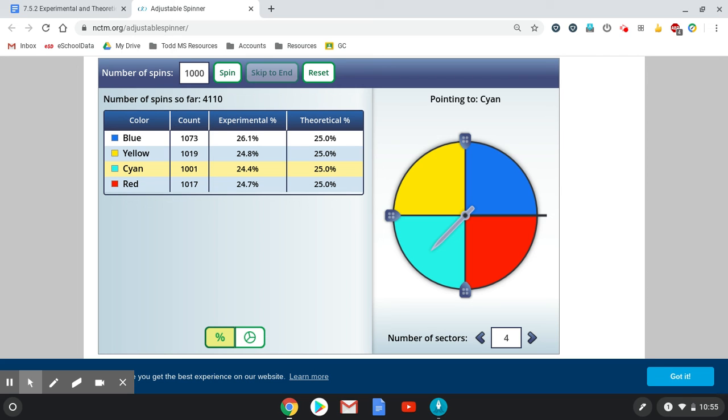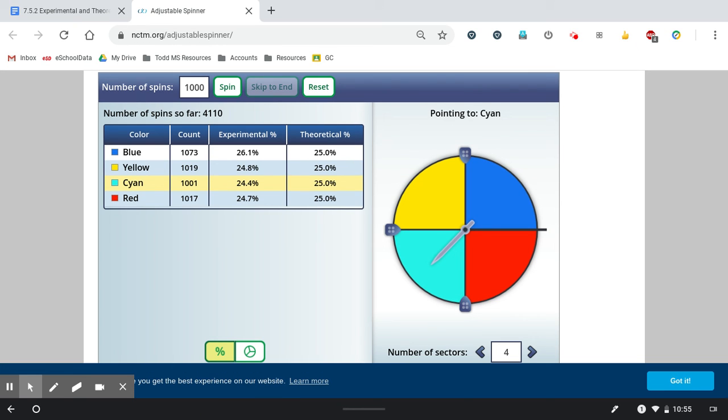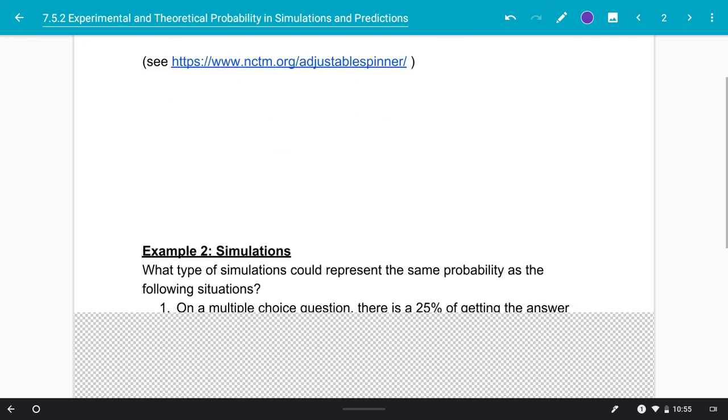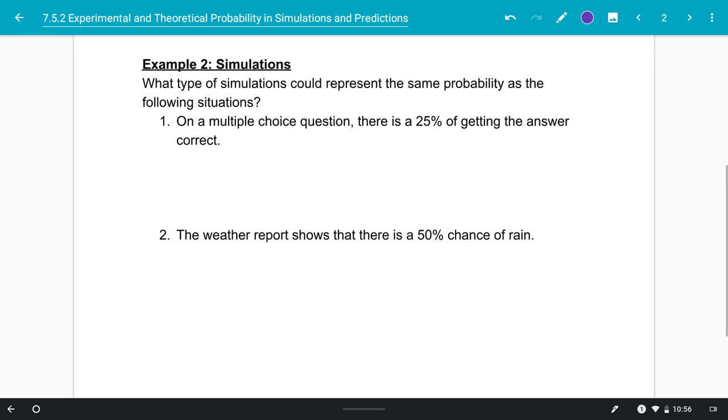Okay. So we just kind of saw a simulation there already, but we can talk a little bit more about how simulations can be helpful. So we want to know what type of simulations could represent the same probability as the following situations. So we want something that's going to have the same probability that we could maybe manually go through and do it in a better way.